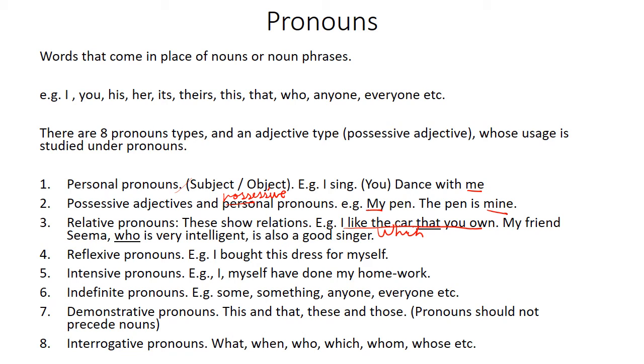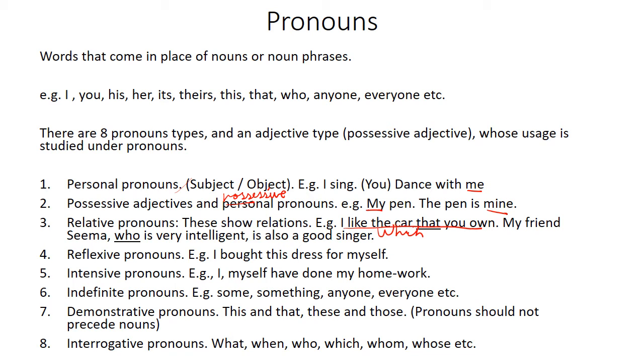You have to clean your dishes yourself. So all of these are types of intensive pronouns where we are giving the force, you have to do it yourself kind of force. However, when we are saying you must buy a book for yourself, then it's a reflexive pronoun.